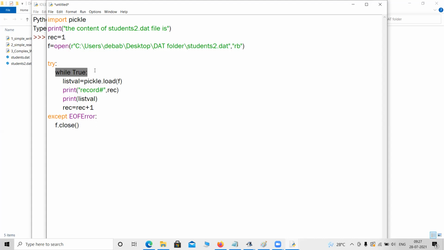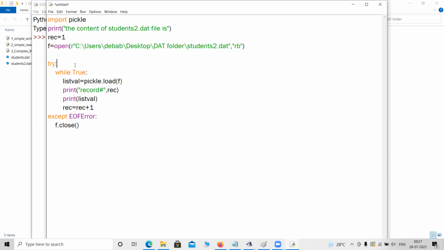If we know the number of records inside the file, then we can simply use the for loop. No, sir, we did it using while True only. Yeah, we need to know how many bytes there are. Suppose the content of a file is unknown, then what will you do? You do not know what is there inside the file. There might be one extra field like marks, one extra field like gender.